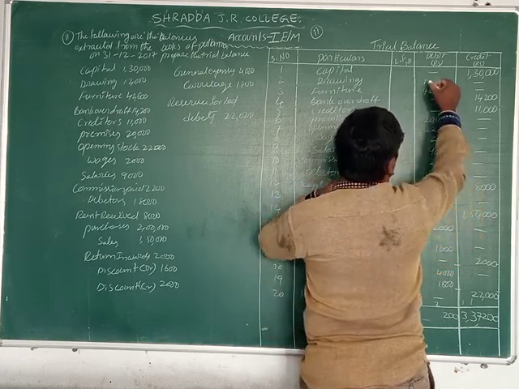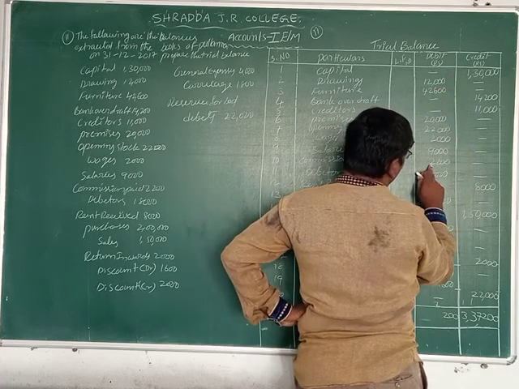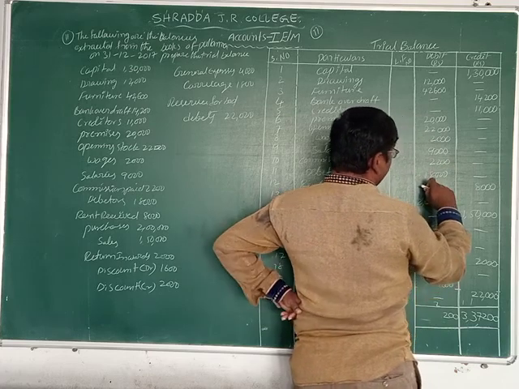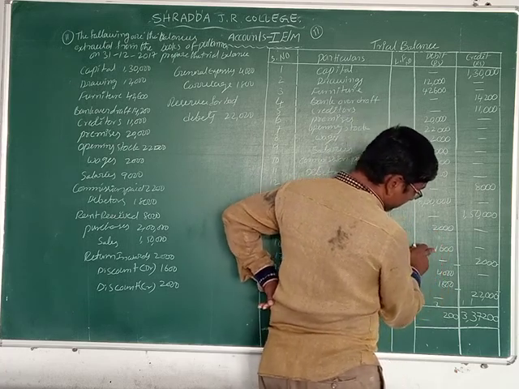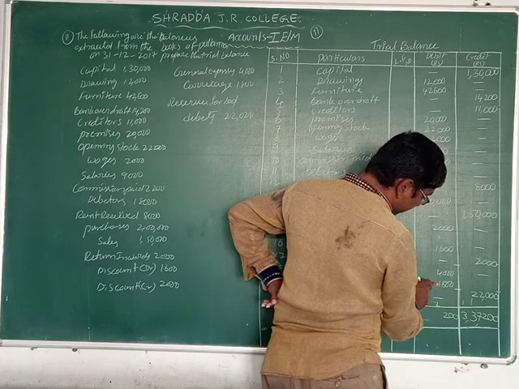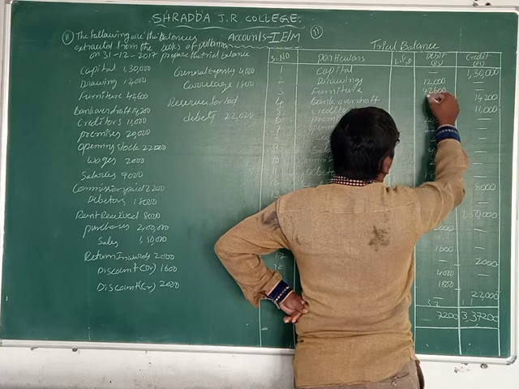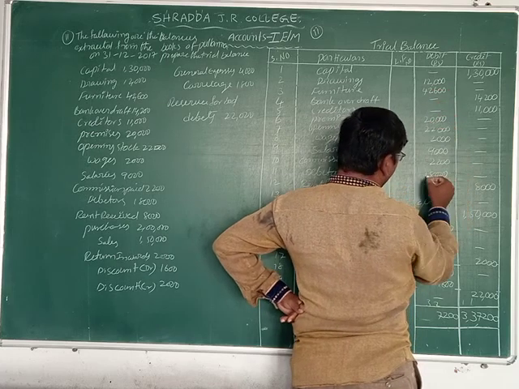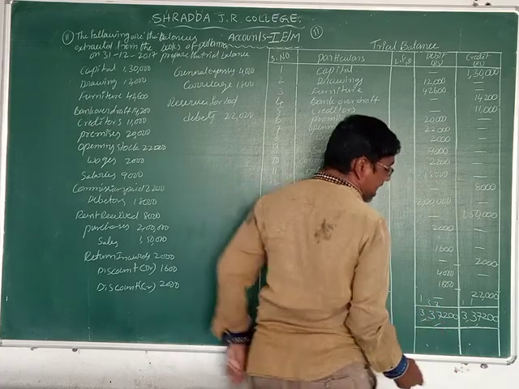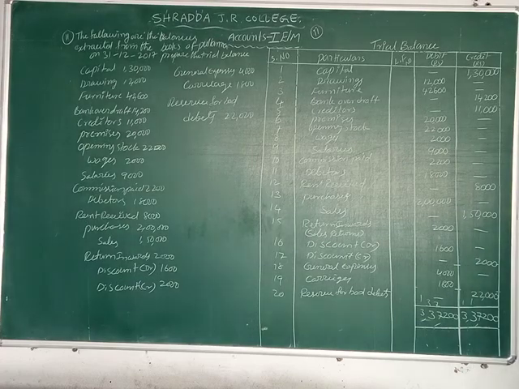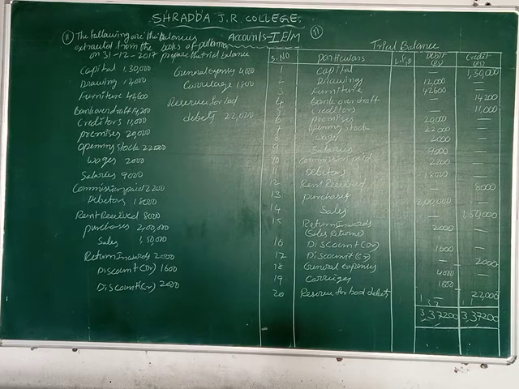Fourth column we are counting 2 to 4, 4 to 6, 6 to 8, 8 to 10, 19, 19 plus 8 is 27, 27 plus 2 is 29, 30, 34, 35 to 37. Here is 3,37,000 rupees and 3,37,000 rupees, friends. Debit and credit both are equal now.